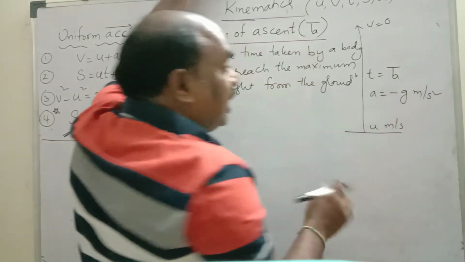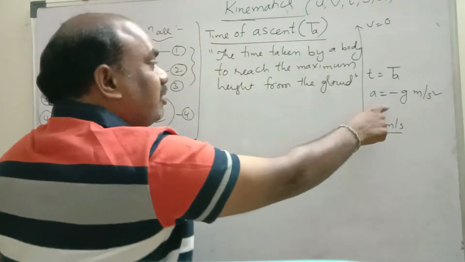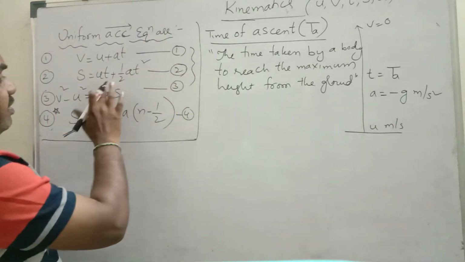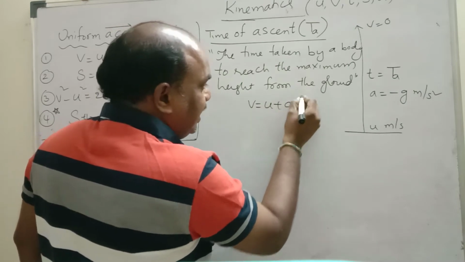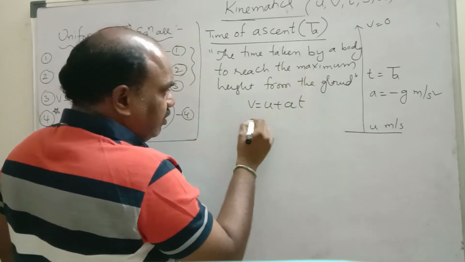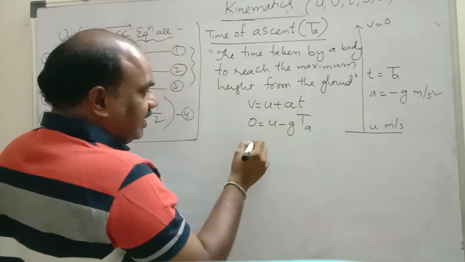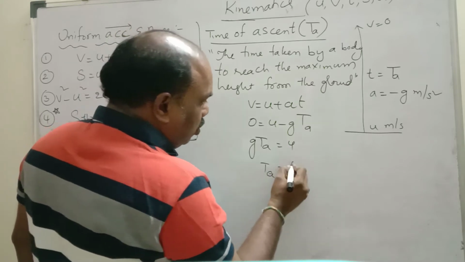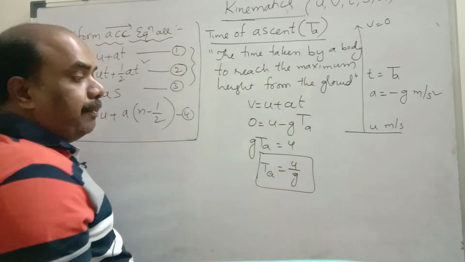Why? Because it is going against gravity. The body is going up and the earth is pulling down. So a is equal to minus g. S is not there. Which equation will be useful? The first equation, v is equal to u plus at. Substitute: 0 is equal to u plus minus g TA. Minus g TA comes to the left side, so g TA is equal to u. TA is equal to u by g. Time of ascent is equal to u by g.